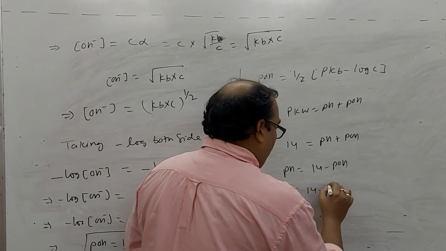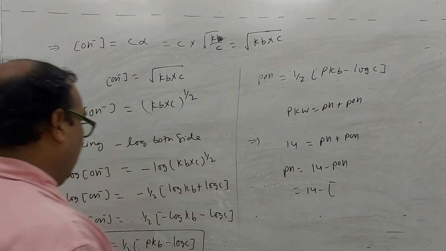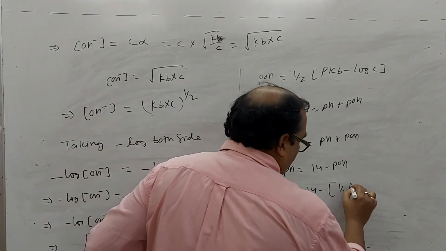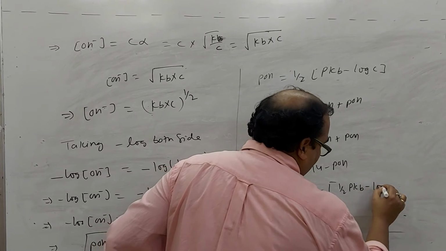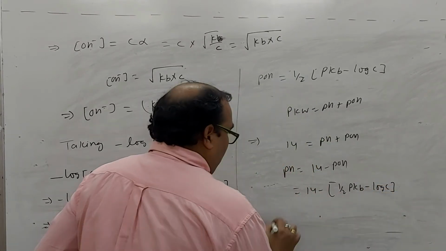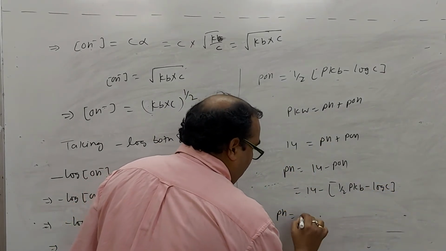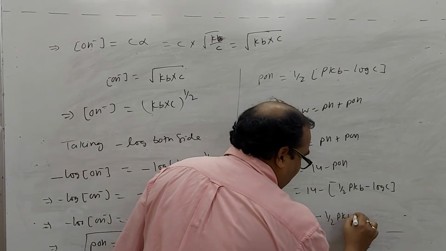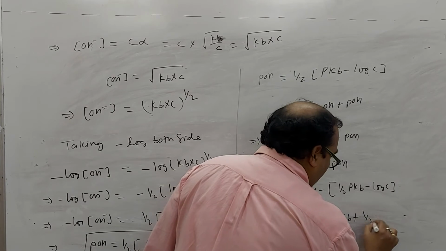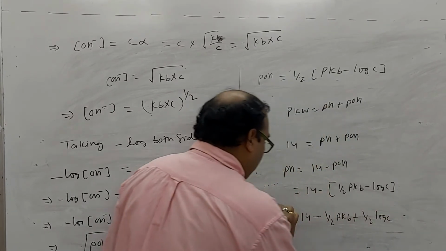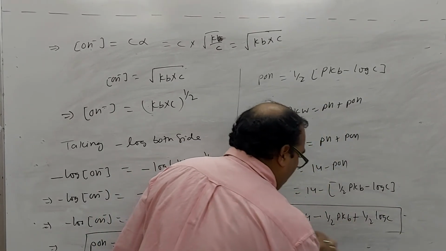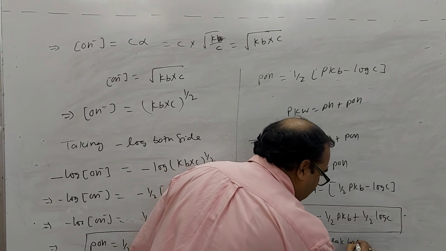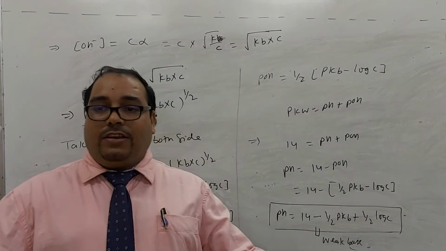You got pOH as half pKb minus log C. If you want to break the square bracket, you get 14 minus half pKb plus half log C. This is the pH of the weak base.